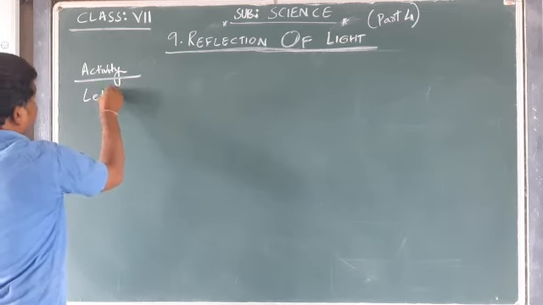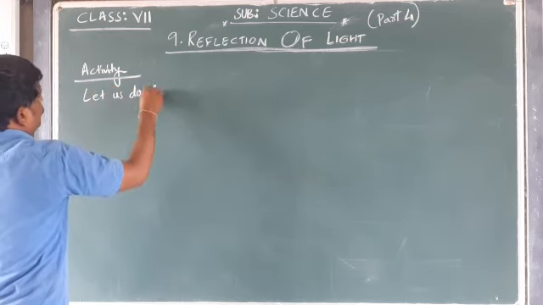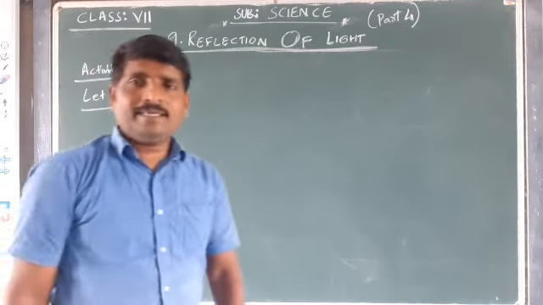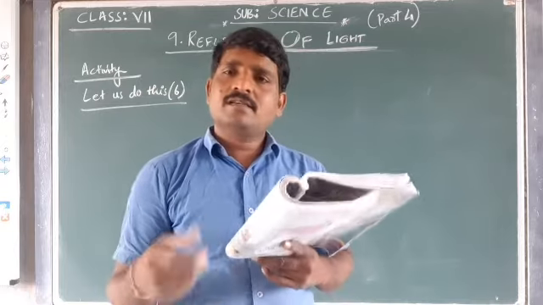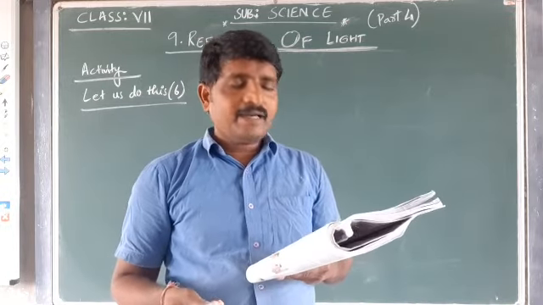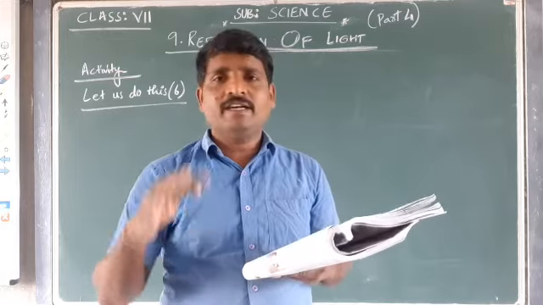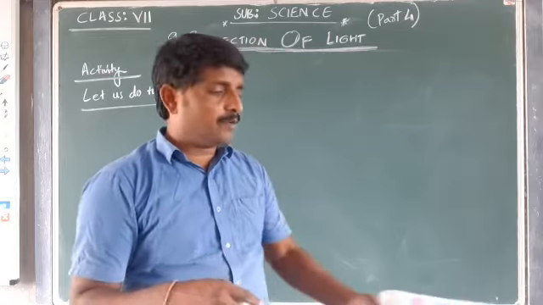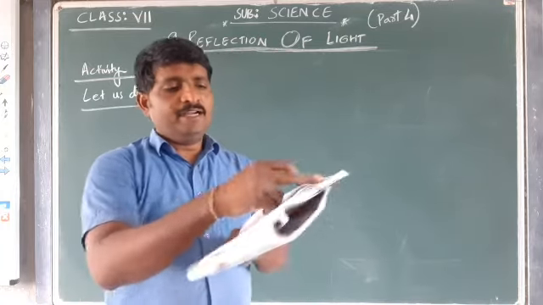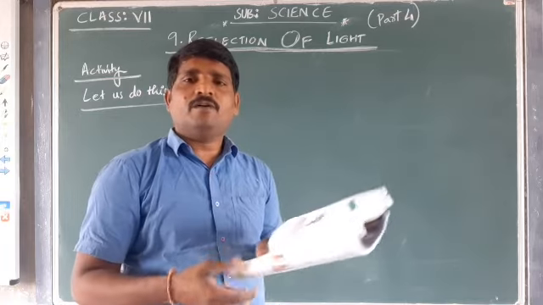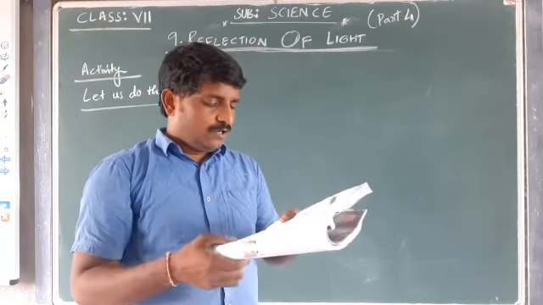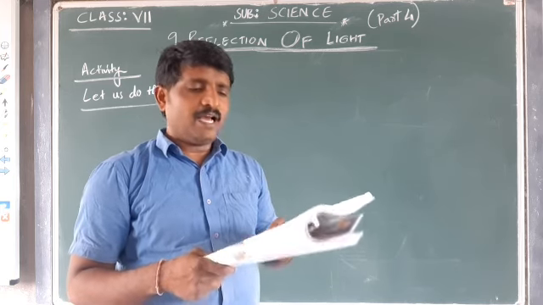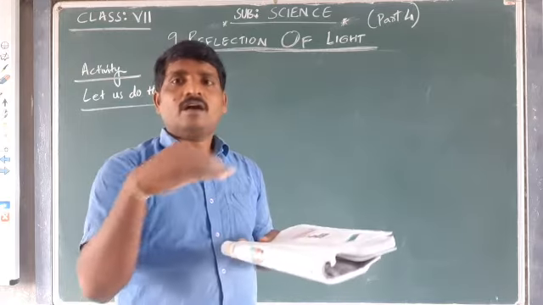Let us do this sixth one that we are going to do. Some parts I am going to read and some parts I will explain. Place a mirror of 1 feet into 1 feet on a floor. We have to take a mirror strip of 1 feet into 1 feet and keep it on the floor. You and your friends A, B, C stand on 4 sides of the mirror as shown in figure number 7.